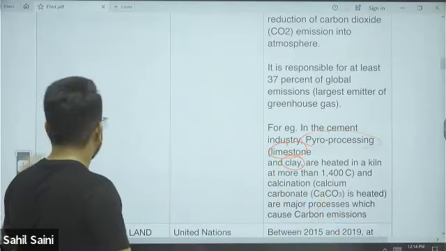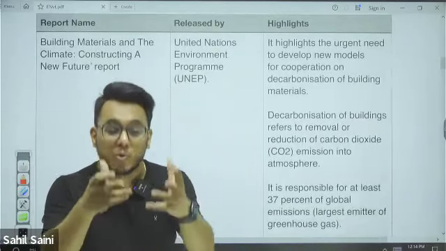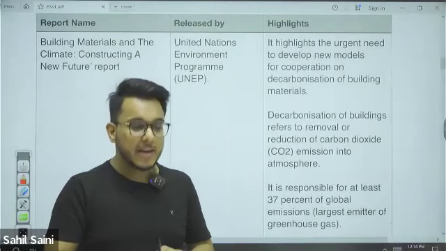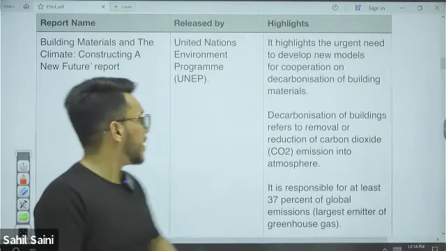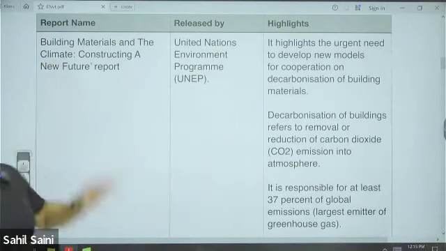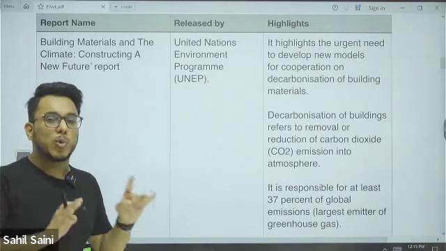So the entire construction sector, and the building materials that are made, which cause a lot of carbon emission, this activity is to be decarbonized immediately. So who highlights this particular point? The Building Materials and the Climate report. Who releases this report? This report is released by the UNEP.